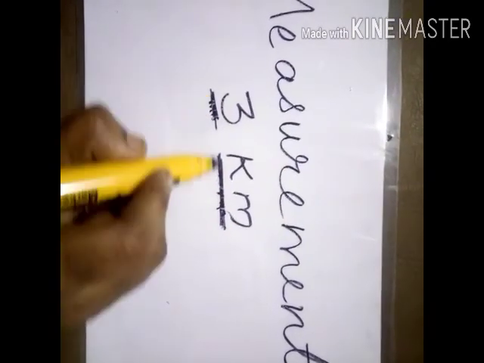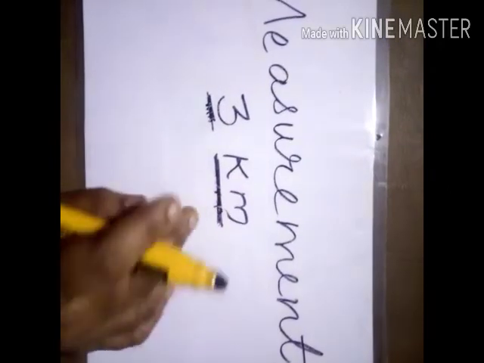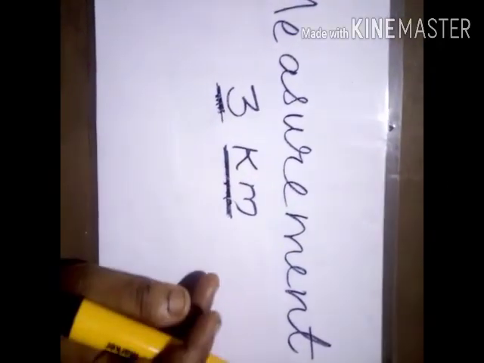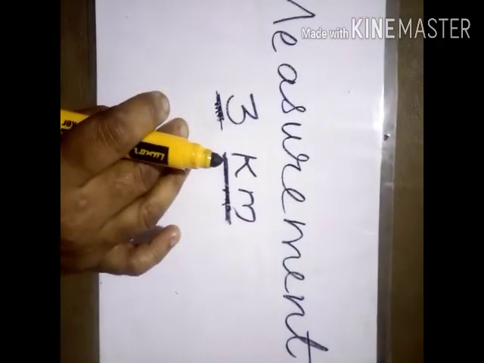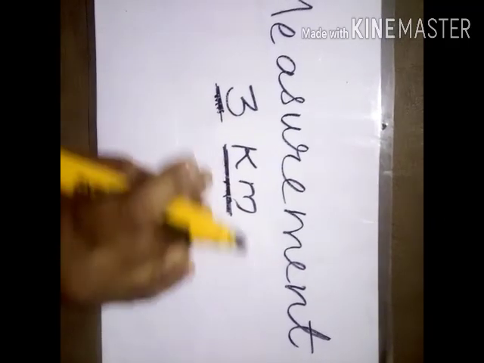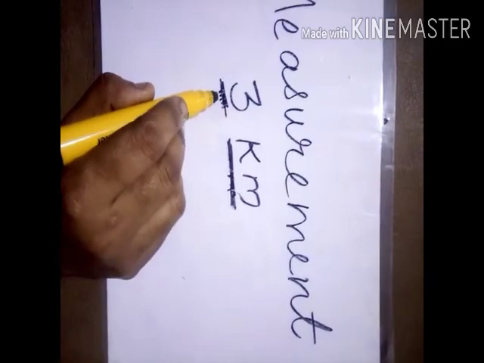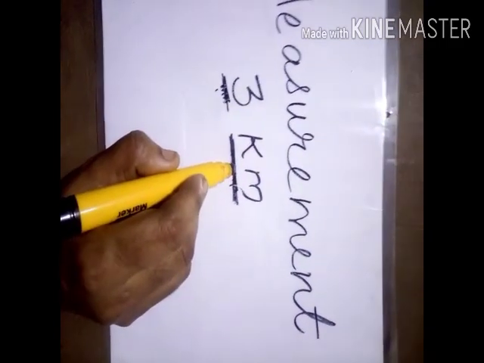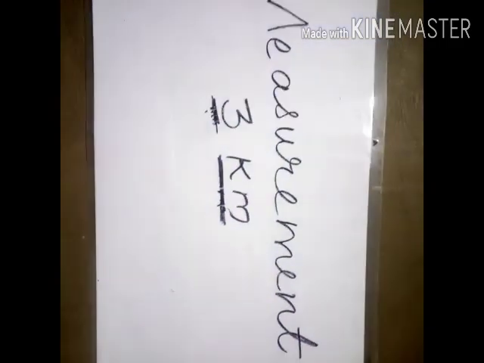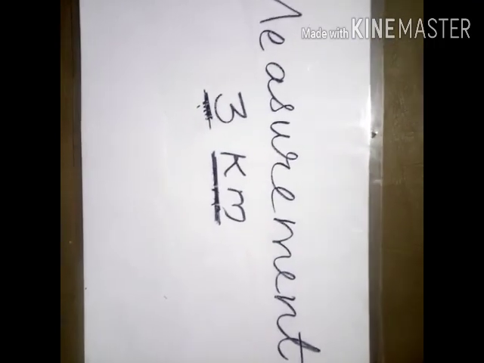Before measuring, you know that this is some kilometers. But after measurement, you got it is 3 kilometer. So it is a comparison between an unknown quantity and a known quantity. Clear? So what is measurement, you understood?